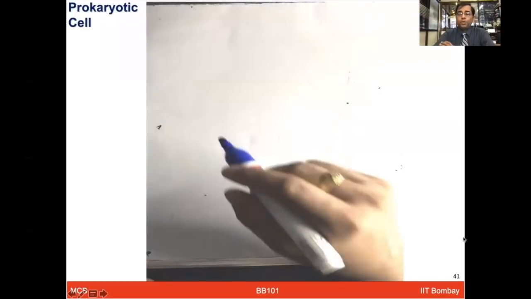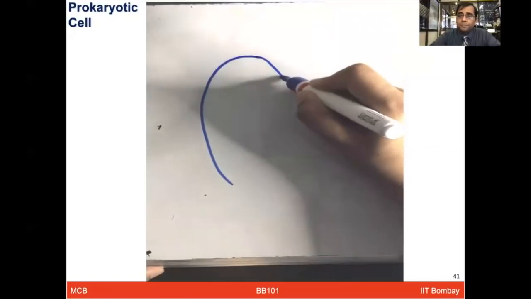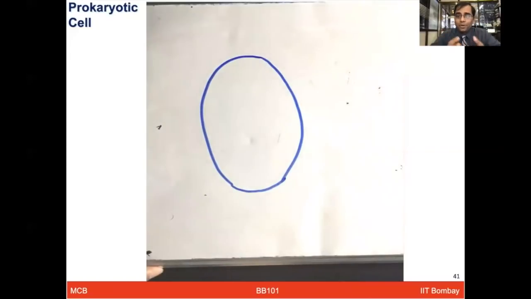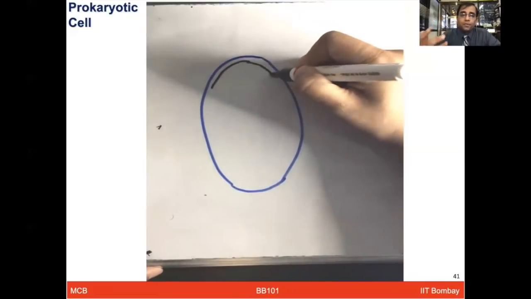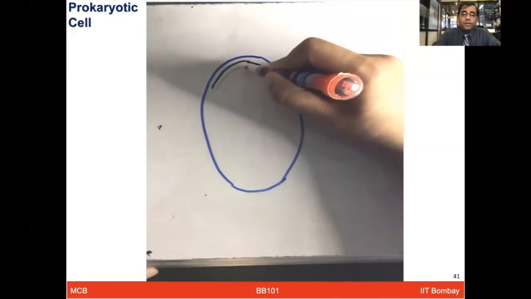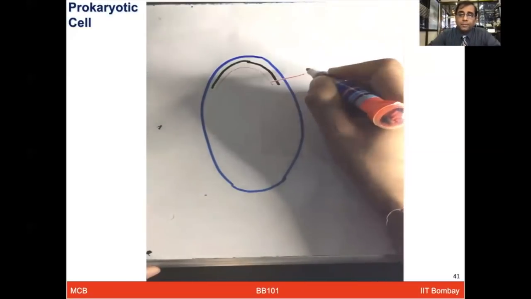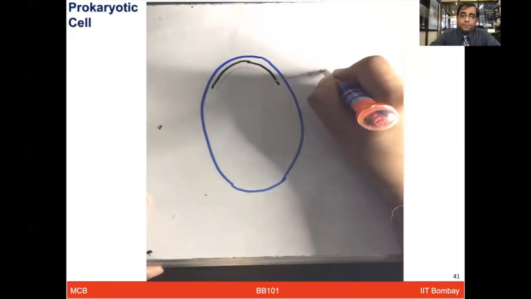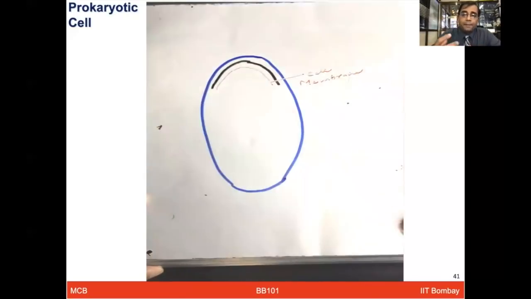So let me show you one of the prokaryotic cells, which is a unicellular organism. And these are really small, but quite well organized overall. And within one cell, they have to perform all the crucial functions of life, right? So the cell wall is quite important to provide the shape to this bacteria or the prokaryotes. And inside there is a cell membrane. Then there's a cell wall, and then outside a very thick capsule layer is there.